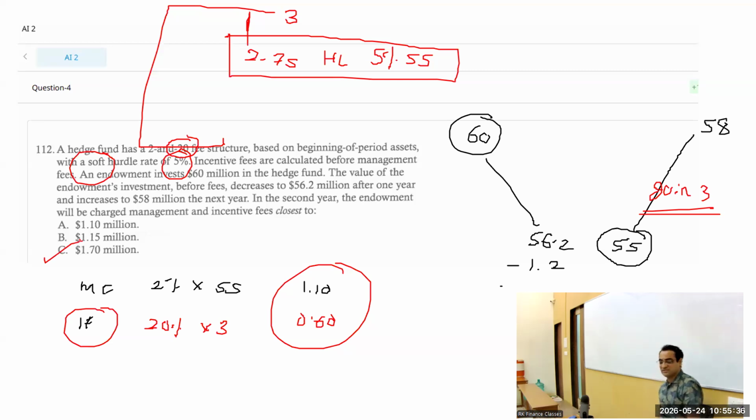It was a tough question. Because of year 1's fees, 56.2 becomes 55, and then the gain is not 56.2 to 58. Gain is not 1.8, gain is 3. 1.8 was not crossing the hurdle. 3 is crossing the hurdle. It was a tough question. Even I got it wrong. I didn't look at that. Take a note of that. 56.2 was before fees, and hence we calculated the fees and subtracted it for year 1. Tough question, right?